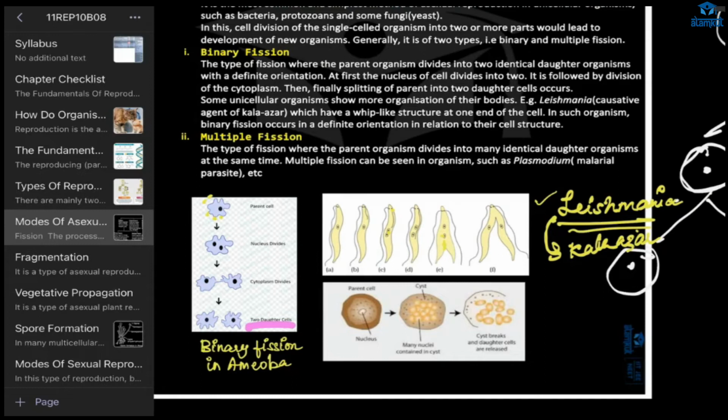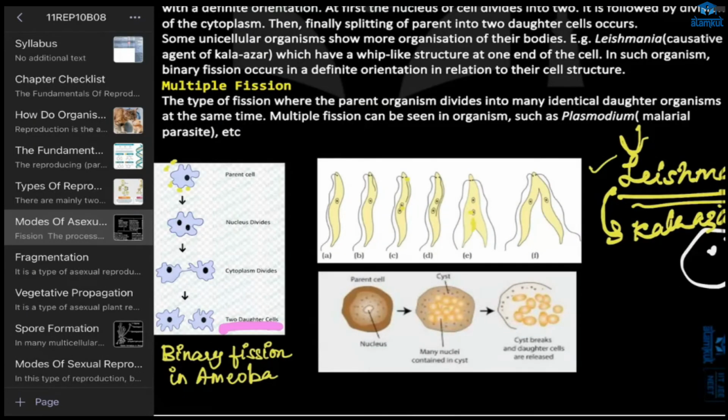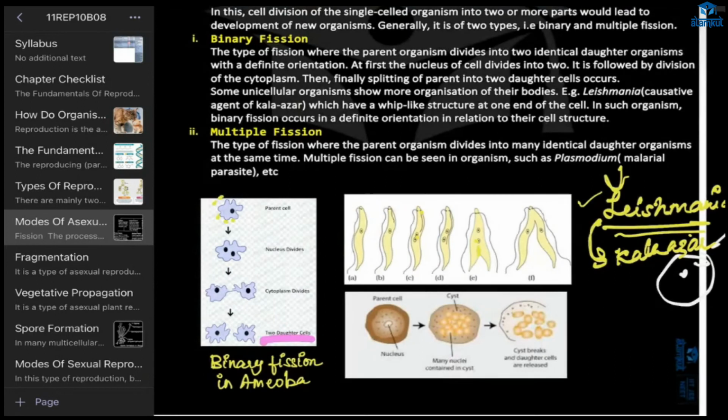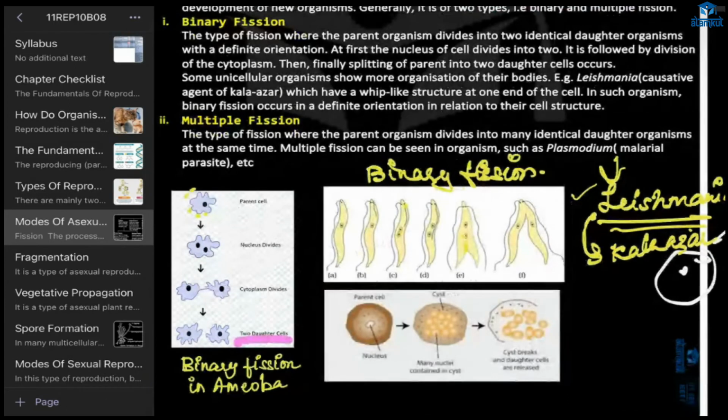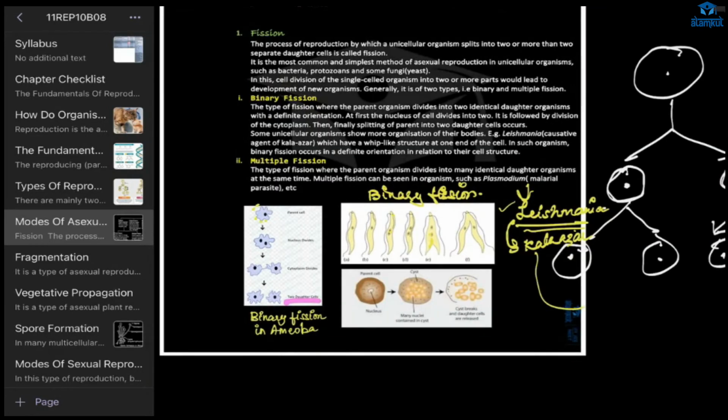Yeah, what happens in that disease? It's caused by protozoa, I think. Yes, the protozoa name is Leishmania. Okay, and in the Leishmania, what happens here? Also, binary fission will occur. Okay, this binary fission, right? In the amoeba it can occur in any direction, but in Leishmania, it will occur here only. Right? There will be a definite orientation. Okay, understood? This Kala Azar, right?